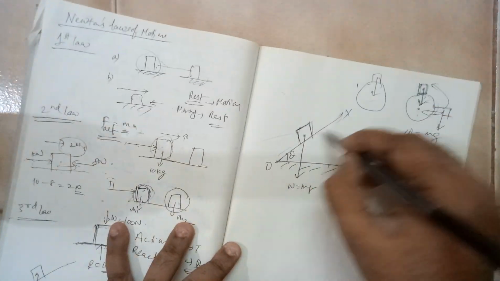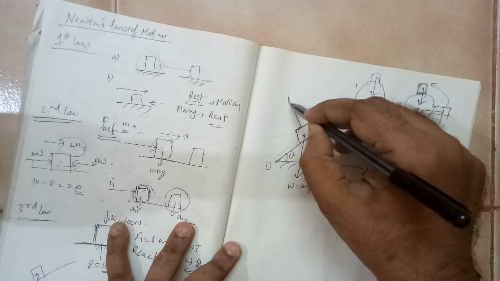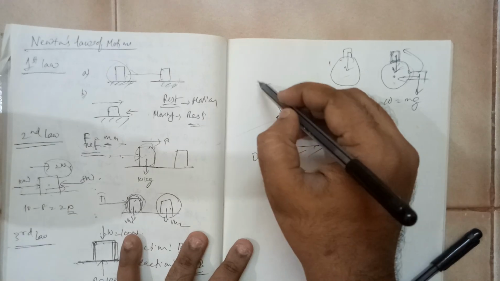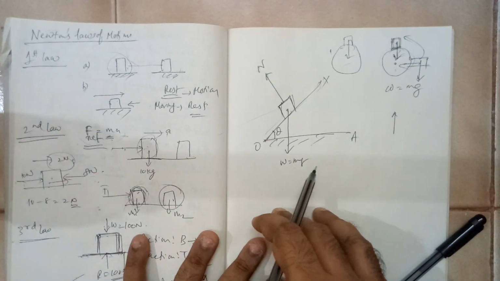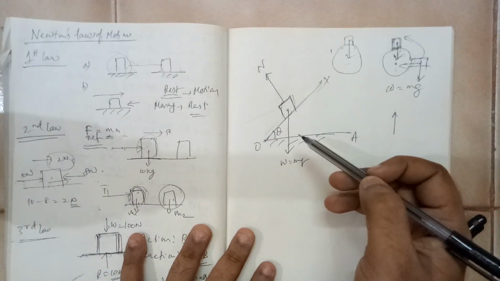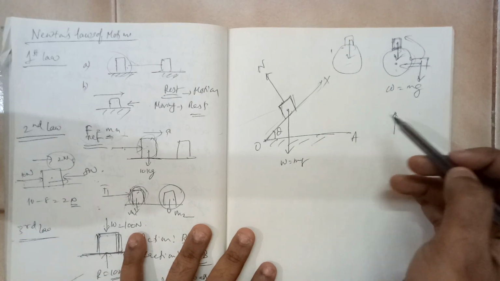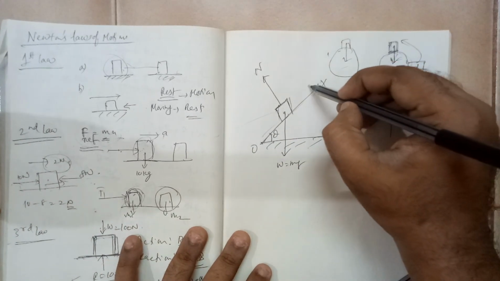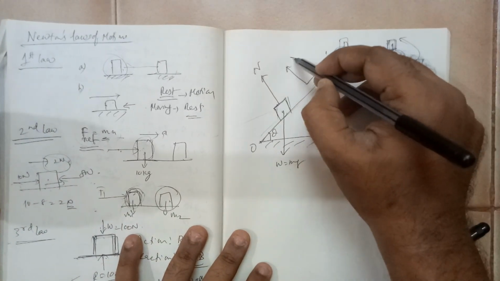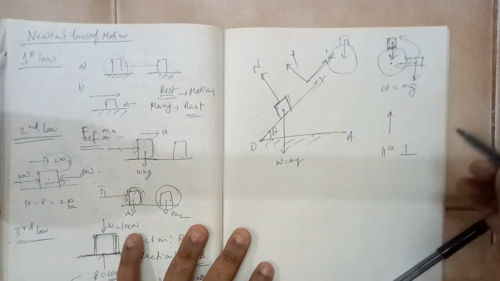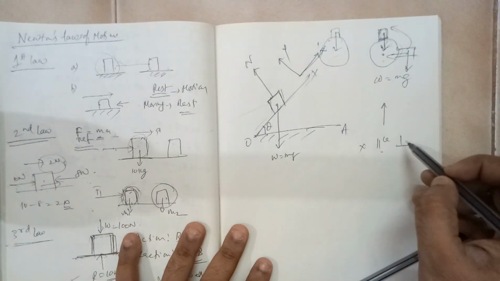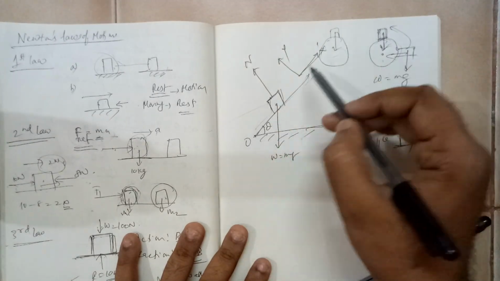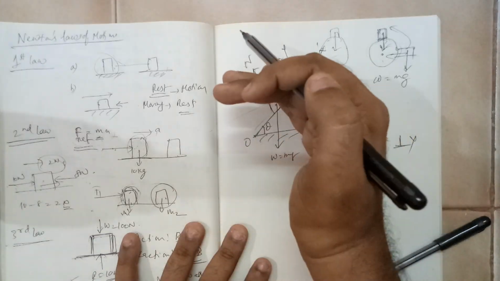So here there will be a reaction which will be perpendicular to the surface. The reaction here won't be like this, it will be like this. This is the normal reaction, let us say. If you want to resolve the vectors here, we are going to resolve parallel and perpendicular to the plane. So I am calling this the x-axis and this the y-axis. X is parallel to the plane, and perpendicular to the plane is the y-axis. So we want to resolve the forces along and perpendicular to the plane.